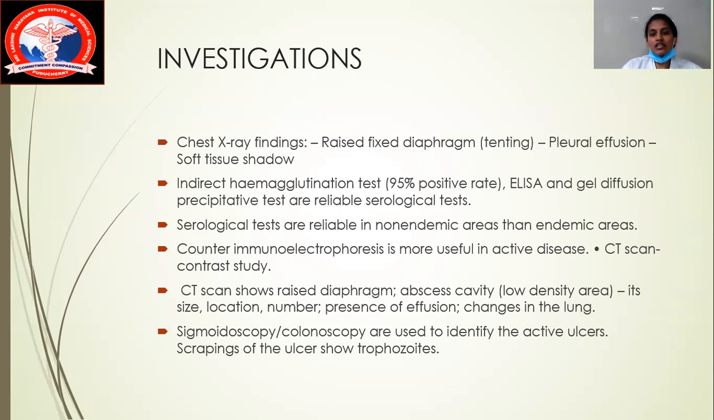The next investigation is the indirect hemagglutination test, which has a 95% positive rate. ELISA and gel diffusion precipitation tests are also reliable serological tests. The serological tests are more reliable in non-endemic areas than in endemic areas. Okay, so the reliability stands in both areas.